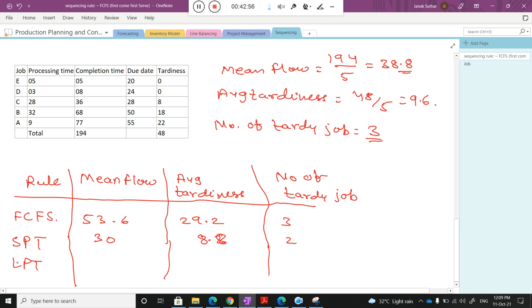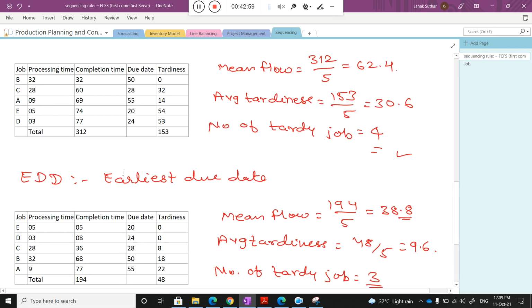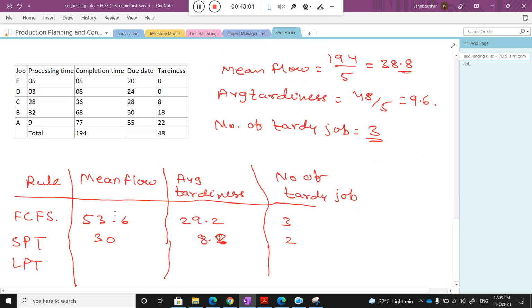For LPT, that is 62.4, 30.6 and 4. The last one is earliest due date, and there I can easily see that it is 38.8, 9.6 and 3. So this is the summary of all the rules.